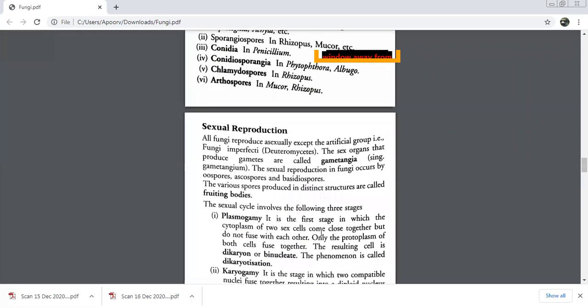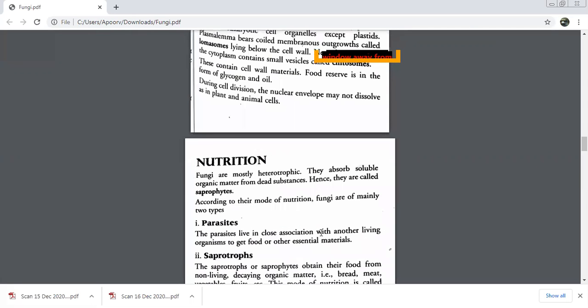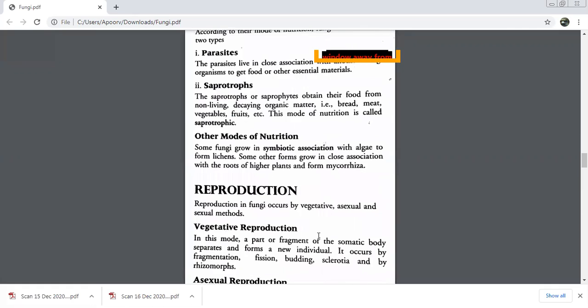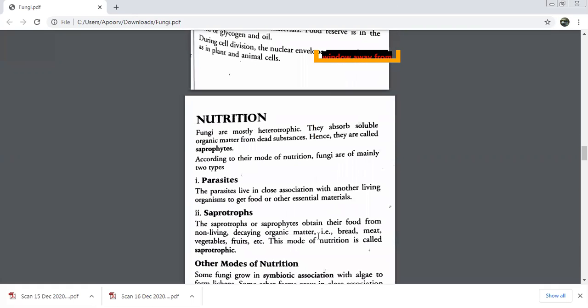Before I go ahead, very quickly, let's not go into a lot of details here. We have done the fungal cells. We did nutrition. Tell me very quickly, what are the three modes of nutrition we discussed? Parasitic, saprophytic, and we also had a symbiotic association. We named two of them. Which two? Lichen and mycorrhiza. Very good. Lichens was an association between whom and whom? Algae and fungi.